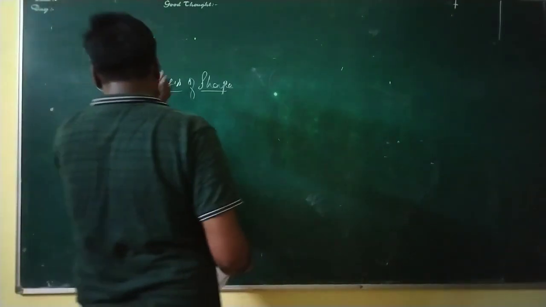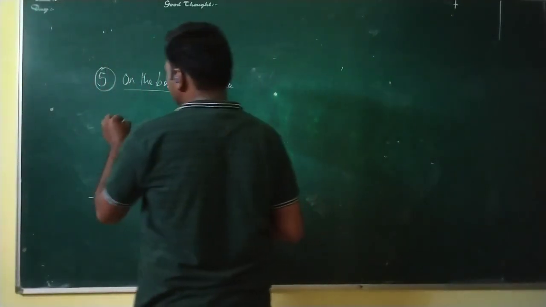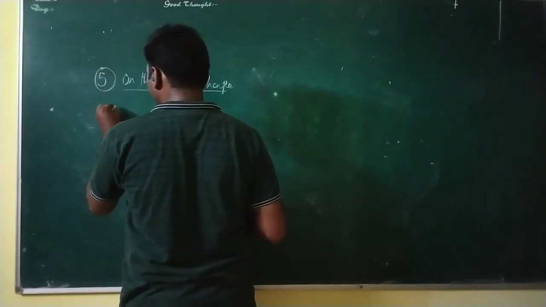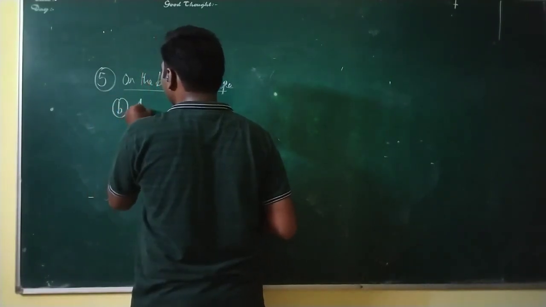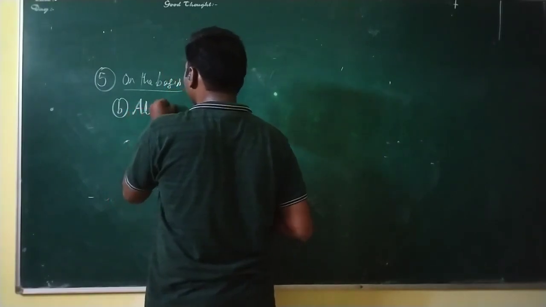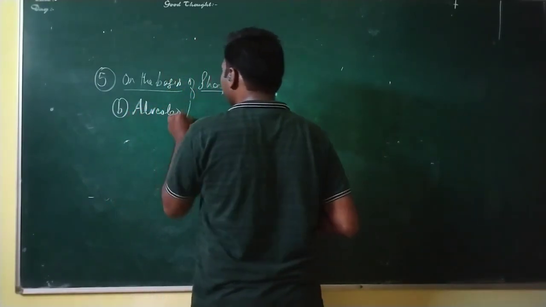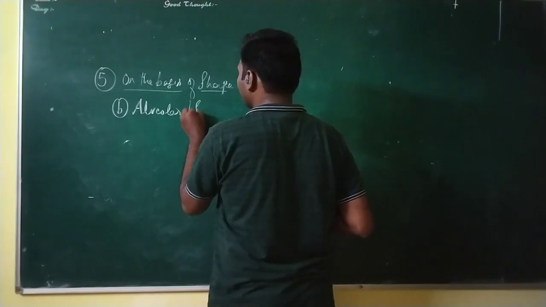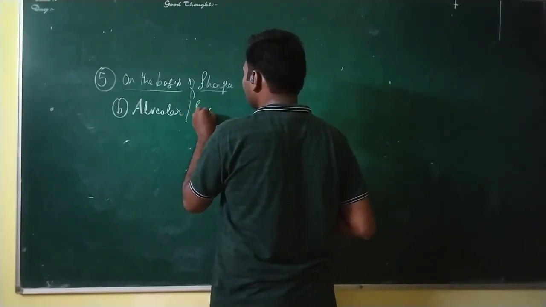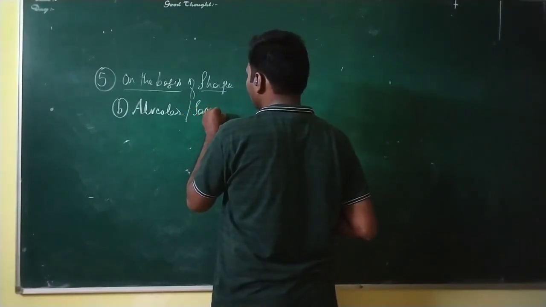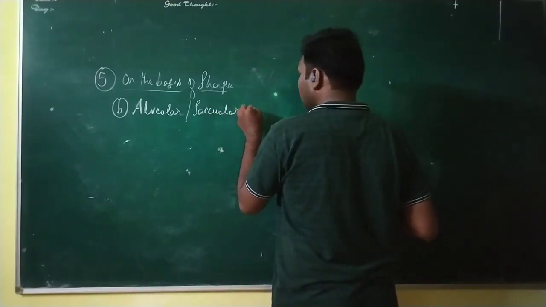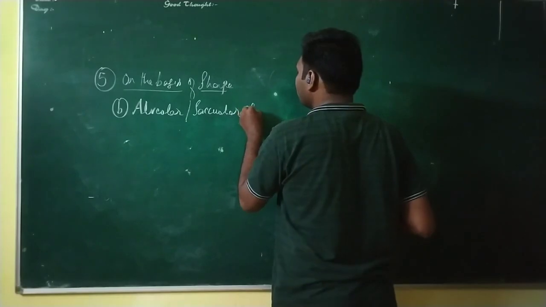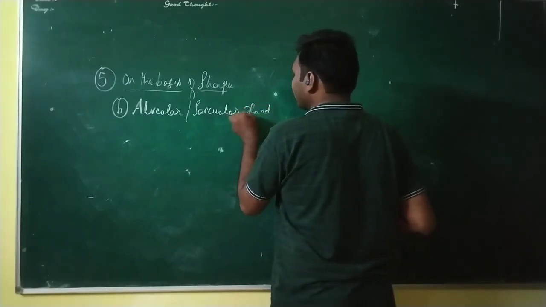Now the second category, on the basis of shape, is the saccular, that is alveolar or saccular gland.